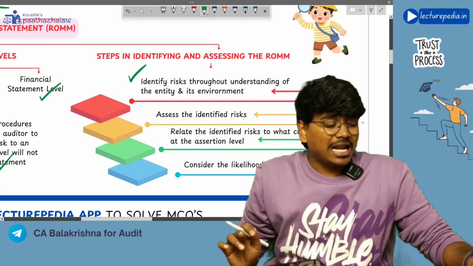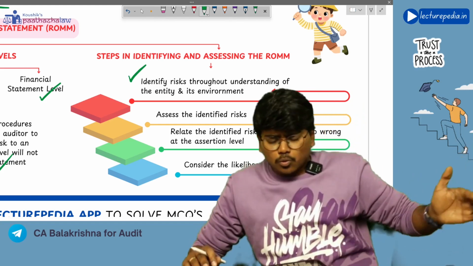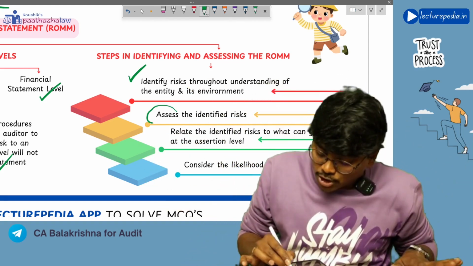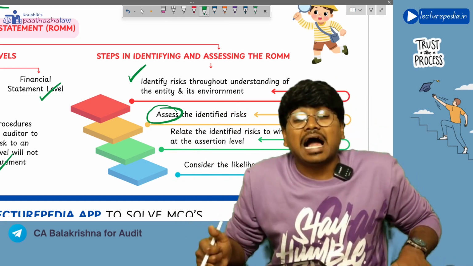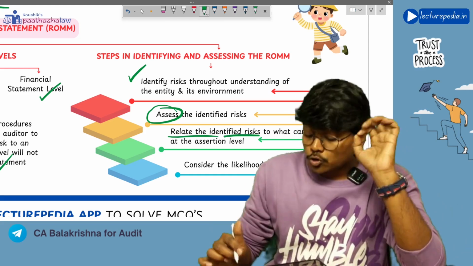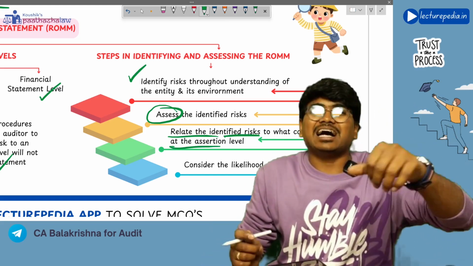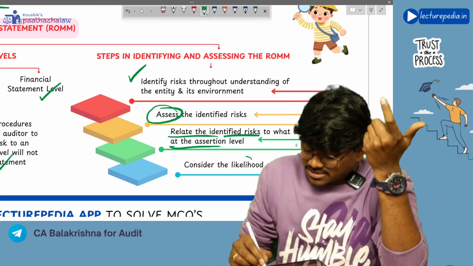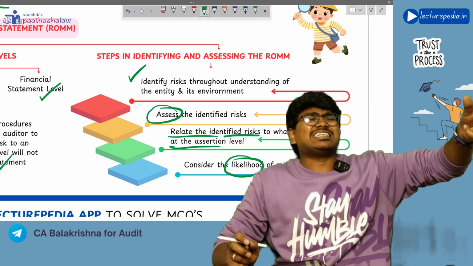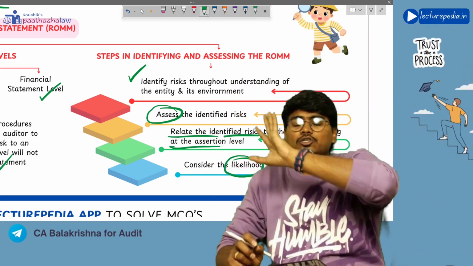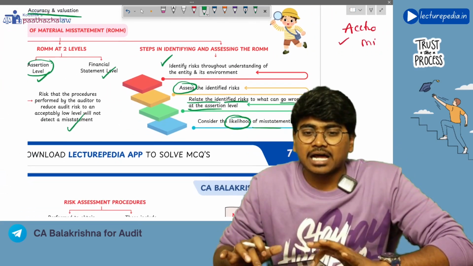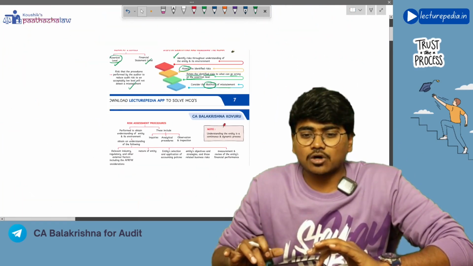First of all, you will identify the risk throughout the process of doing the audit. Once the risk is identified, you will assess that particular identified risk. Next, you will relate the identified risk to what can go wrong at the assertion level, and you will also consider the likelihood of misstatement. What is the likelihood of this risk occurring into misstatement? This you will consider. These are the 4 steps in identifying and assessing risk of material misstatement, right?